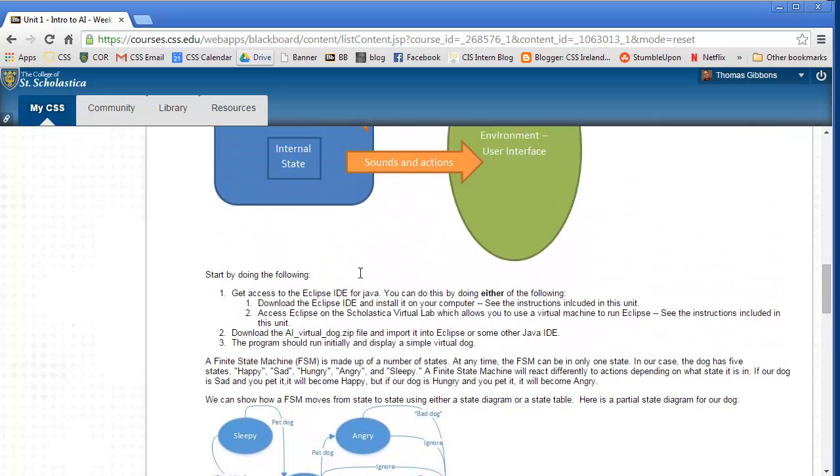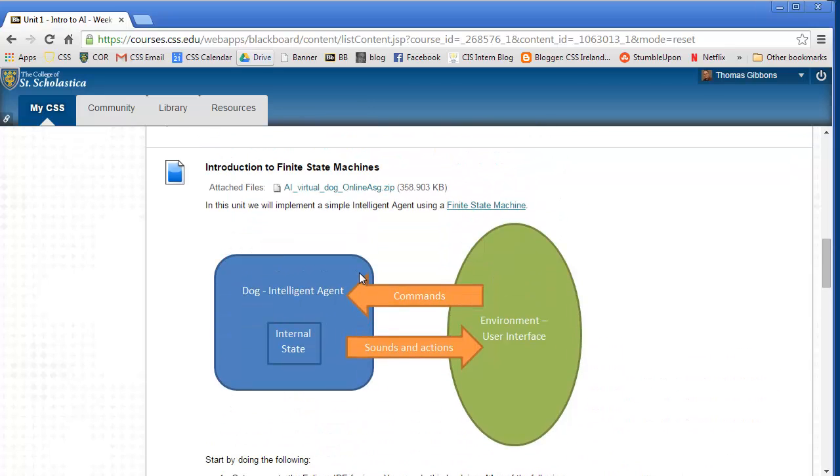Finite state machines are used a lot in very simple AI things. So a lot of things like non-player characters in games and simple robot issues have finite state machines where depending on what state they are in, they will react differently to your inputs.